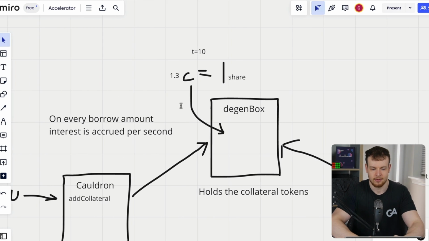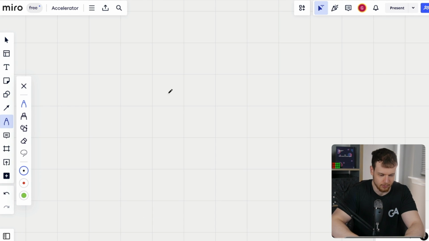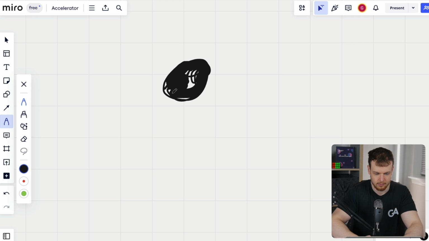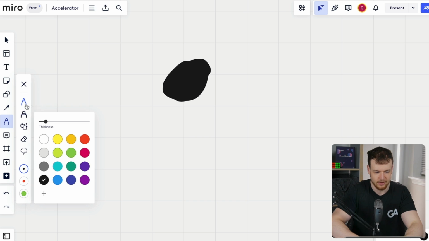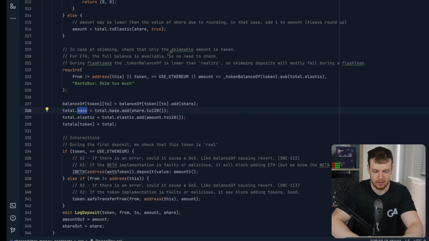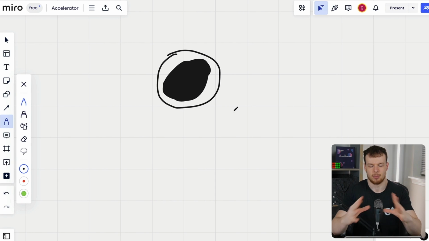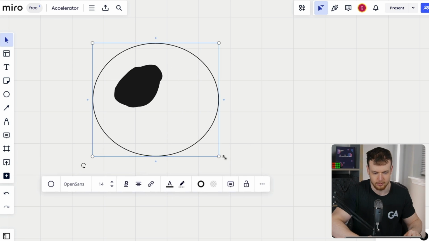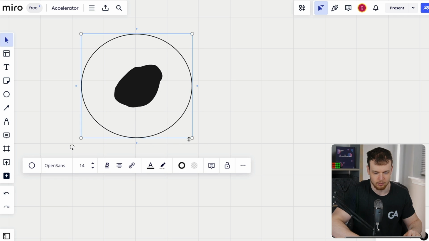So the base amount, I like to visualize it like this: if there were a base, here's a filled in circle. This is the share amount. I think of it where we've got some circle that's filled in here. This is what I think of as the base amount, and this is the share amount that is static. It does not change. And then we have this area around it, right? This is the elastic part, the part that can grow and change and bounce, right? I think an even better way to do this is with a circle like this. So we can see the elastic amount can grow and shrink.